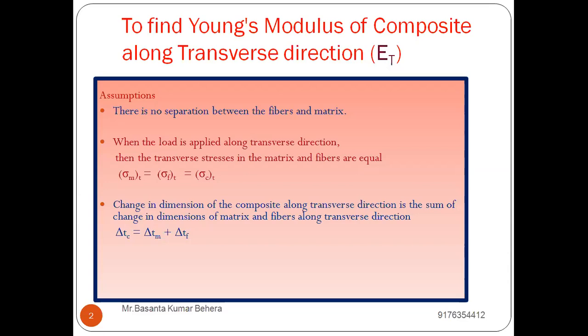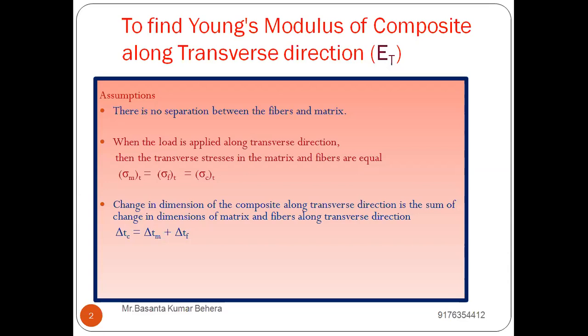The second assumption is, when the transverse load is applied, the stress induced in the matrix and fiber are equal. So sigma m is equal to sigma f is equal to sigma c. That means stress is constant. Like in the derivation of Young's modulus for composite along longitudinal direction, we assumed the strain remains constant. In the derivation along transverse direction, the stress remains constant.